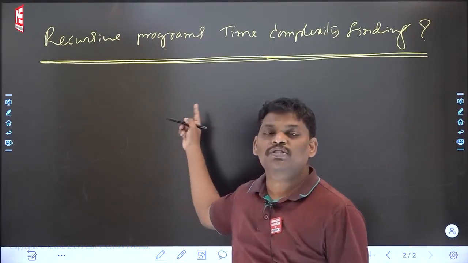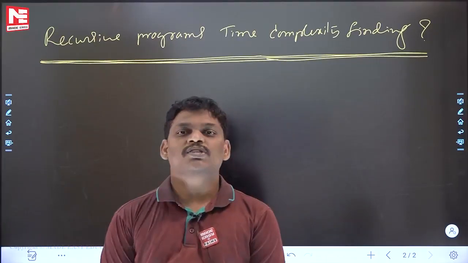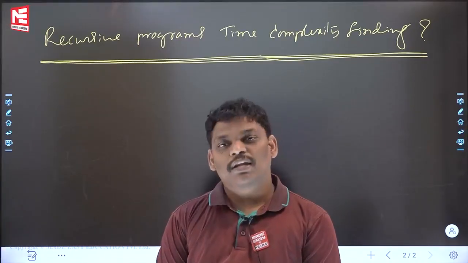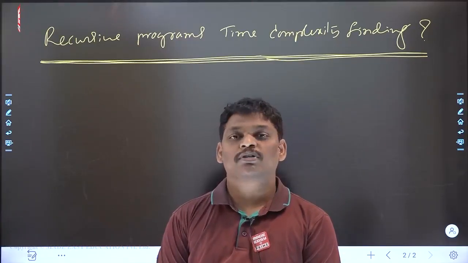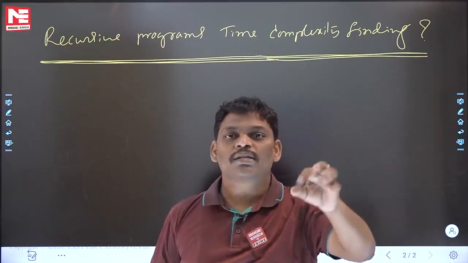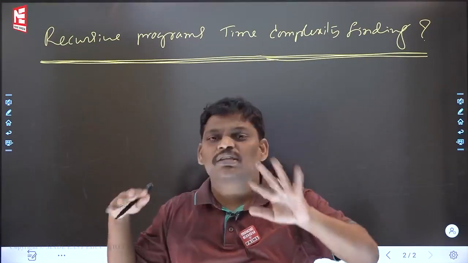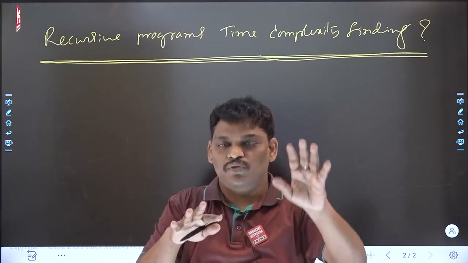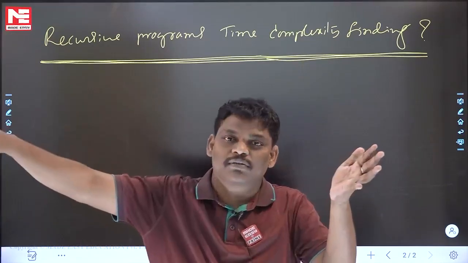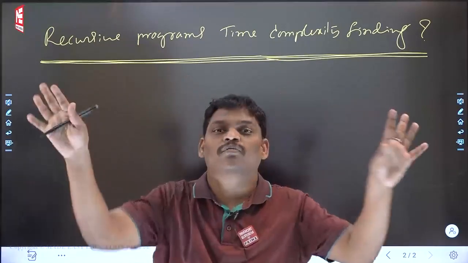Recursive program, time complexity finding how? Standard procedure. One recursive program I will give to you. How to find out time complexity? For the given recursive program, if you want to find out time complexity, first step, write the recurrence relation for time. Don't write the recurrence relation blindly. Some people are asking, sir, how to write the recurrence relation? Nothing there. For the given recursive program, if you write the recurrence relation as it is, no change at all, as it is you write, that is the recurrence relation for value.